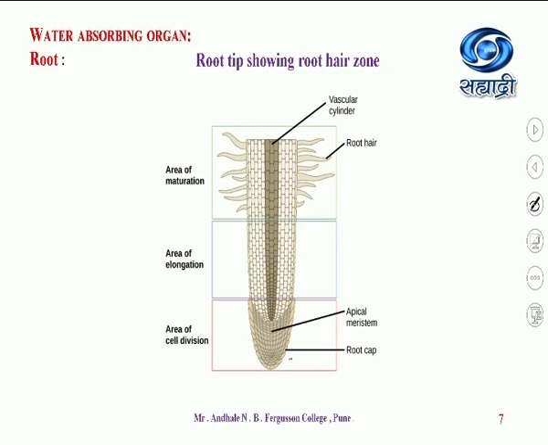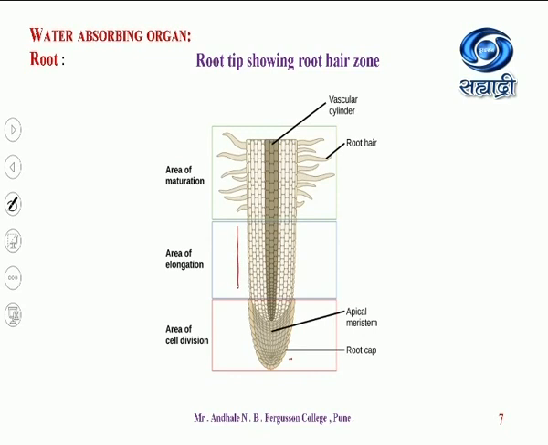So inside there are meristematic tissues. At the tip, 1 or 2 mm inside, there are meristematic tissues. These meristematic tissues are formative tissues, which help in the formation of other tissues. When the number of cells multiplies, it helps for elongation.